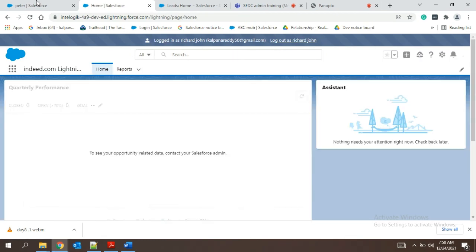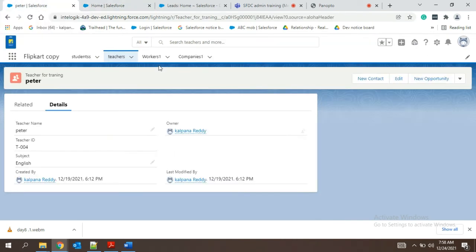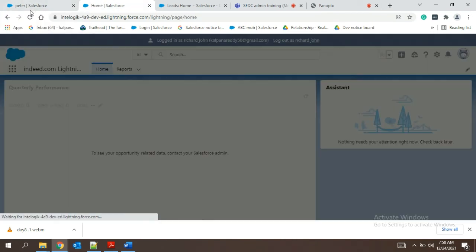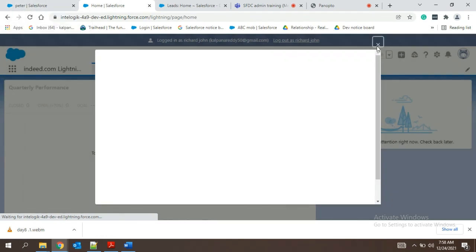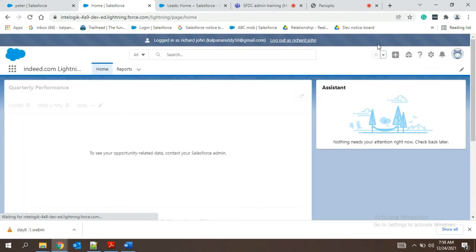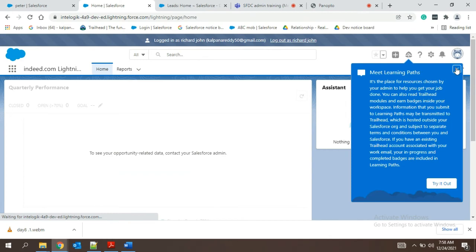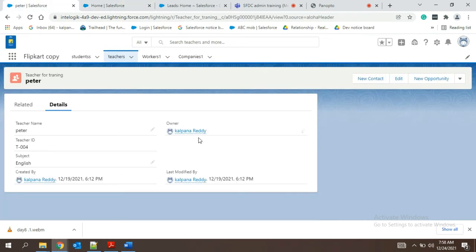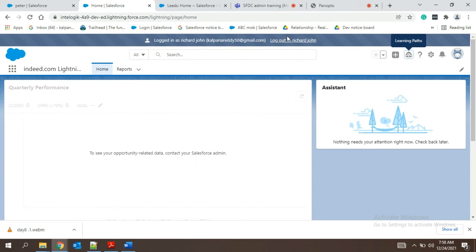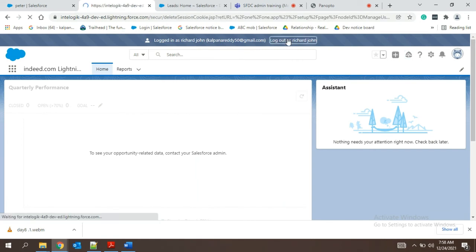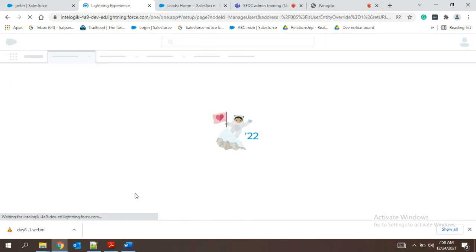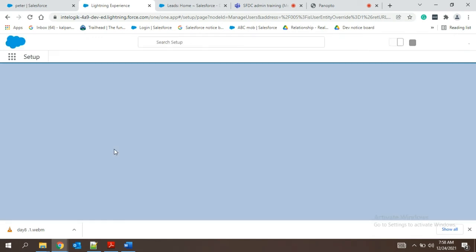It has not been applied yet, but as of now I am a system administrator, so I'll be able to log in with the login link. But people who have the username and password will not be able to enter Salesforce because he has been frozen. That is the reason we do this, because even though we freeze the account, we have to do some background work for him. We will do it from our profile, by logging in with the login link which is here beside the username.